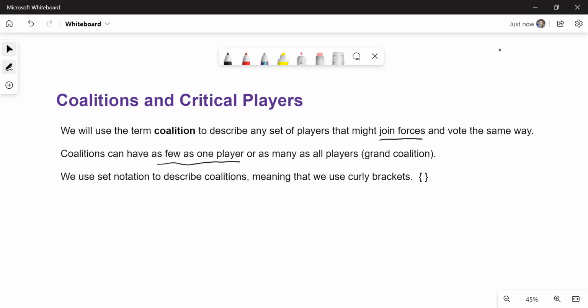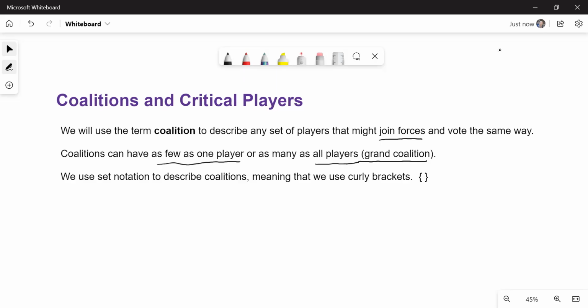It doesn't seem to be very powerful, but it could be if you're a dictator. Or a coalition can have as many as all the players. If you have all the players, this is called a grand coalition. That means everybody in the entire voting system votes together the same way. Coalitions can change depending upon the topic. You and I might get together on one particular topic, but on a different topic we might form a different coalition. So players can be in multiple coalitions. They aren't just in one coalition, they can be in many.